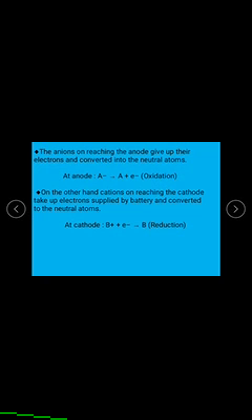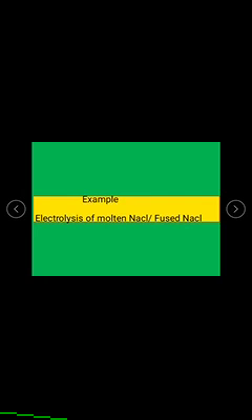On the other hand, cations on reaching the cathode take up the electrons supplied by the battery and convert into neutral atoms. Then it is a reduction reaction, which happens at the cathode. Now let us discuss an example: the electrolysis of molten NaCl or fused NaCl.